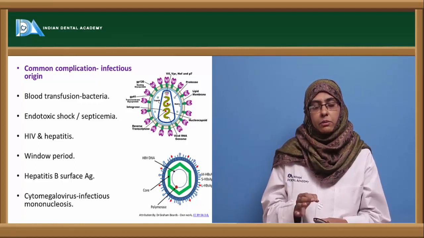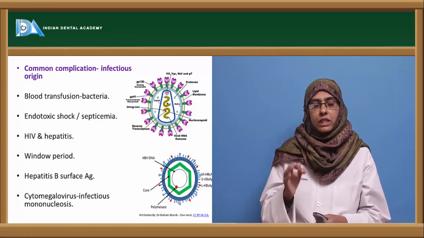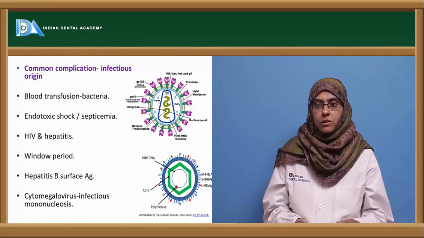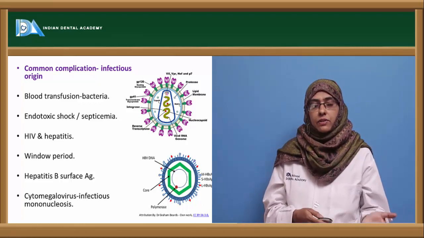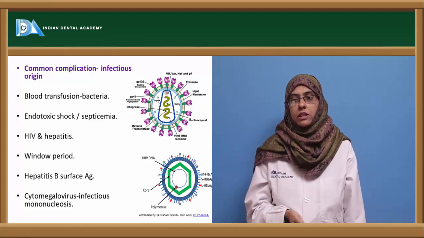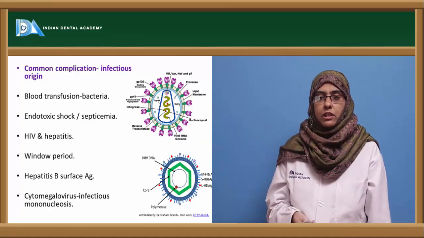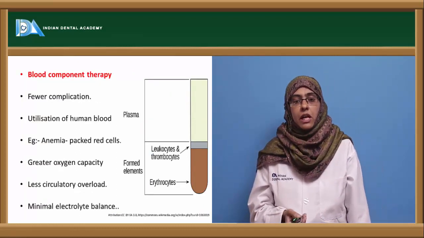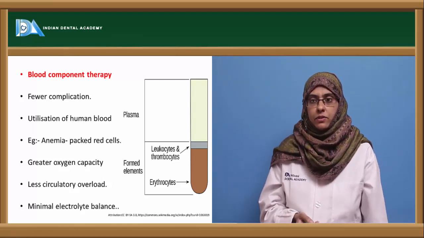The HIV individual cannot be screened early in the window period, so it is very necessary for us to go with the sensitization test to detect whether the blood contains any HIV virus or not. Apart from that, hepatitis B surface antigen can also be transferred via blood transfusion. Next is the cytomegalovirus, which can cause infectious mononucleosis. So these are the common complications associated with the infectious organisms which can contaminate the blood. Very much care has to be taken to make the blood sterile before taking it for transfusion.